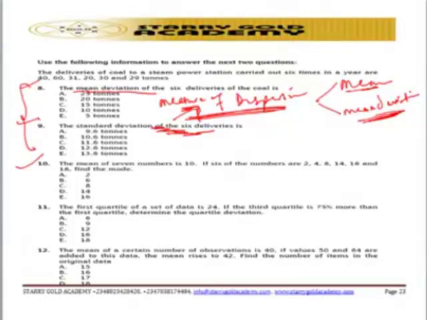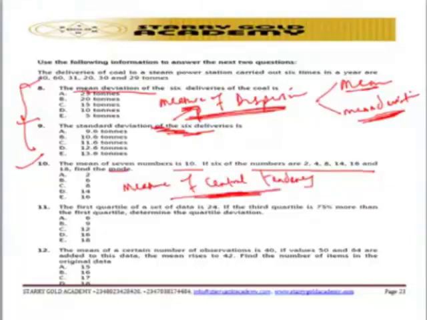Question number 10, they said if the mean of 7 numbers is 10, and 6 of the numbers are 2, 4, and so on, find the mode. This particular question is centered on the measure of central tendency. So go and check more on the measure of central tendency. If you know more details on the measure of central tendency, then you're able to solve the question with ease. So that is that for the question.